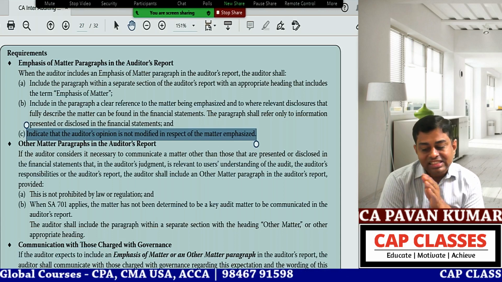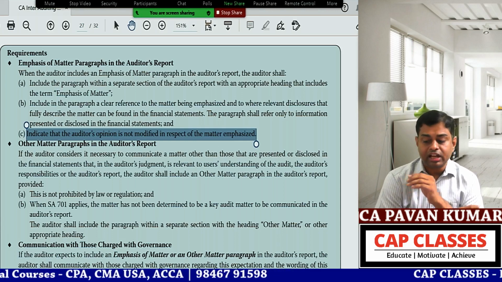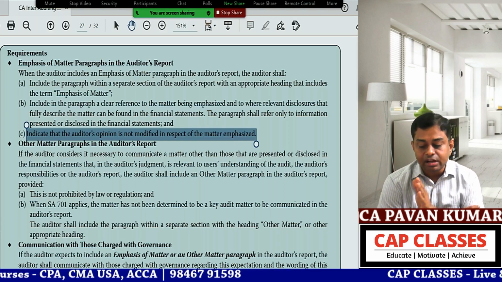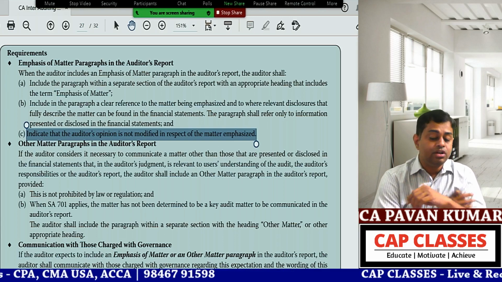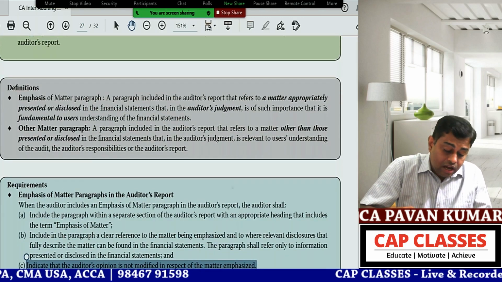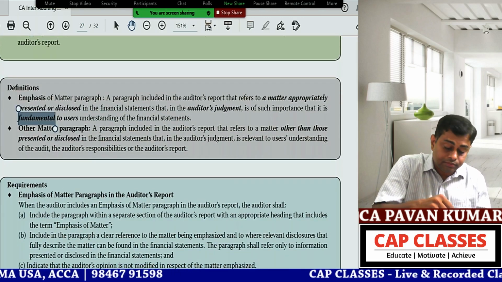Shall we go to the second part and see the other matter paragraph? Now, can you read this, Ma Shweta? Other matter paragraph. Read this.